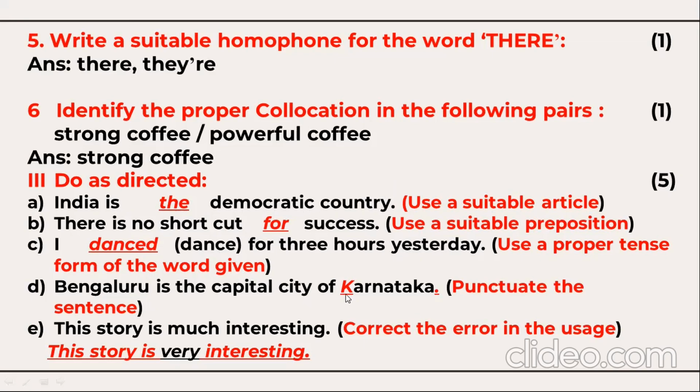So in your question, the letter K was in the lower case. So it should be in the upper case, capital K, and the full stop. And you can use the correct punctuation like this. The story is much interesting. You need to correct this sentence. The story is very interesting. Instead of much, very interesting. So these are the questions for 5 marks from article, preposition, time and tense, punctuation, and correct the errors.